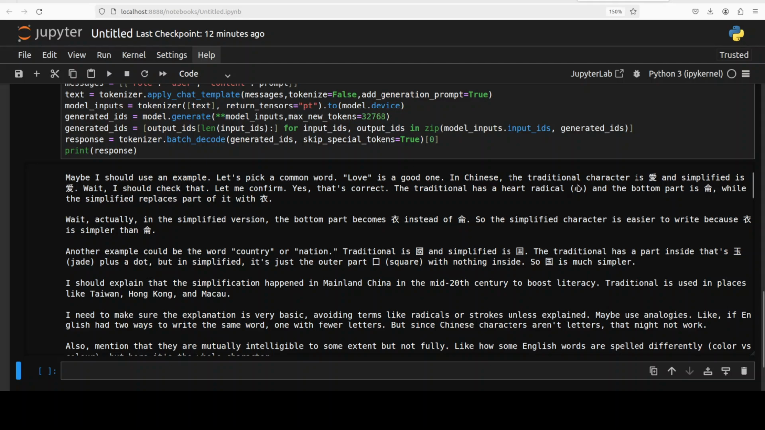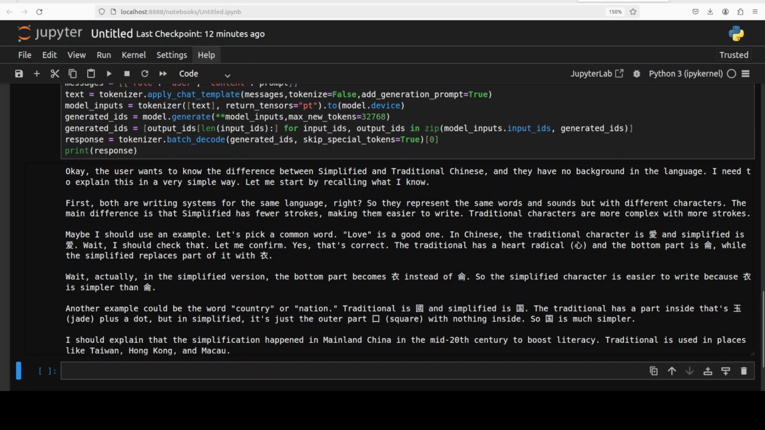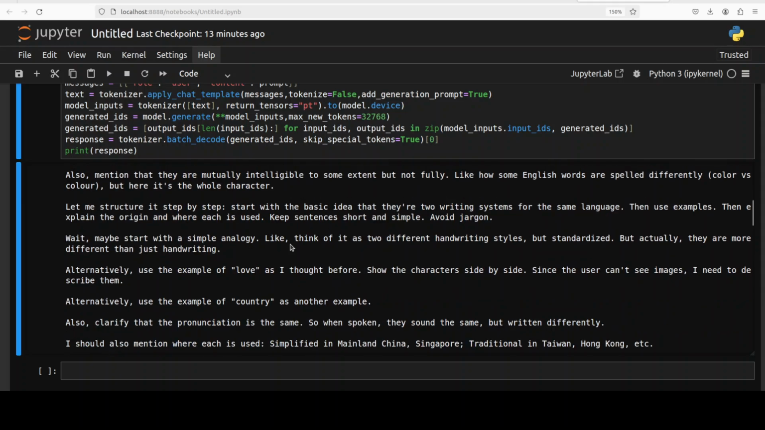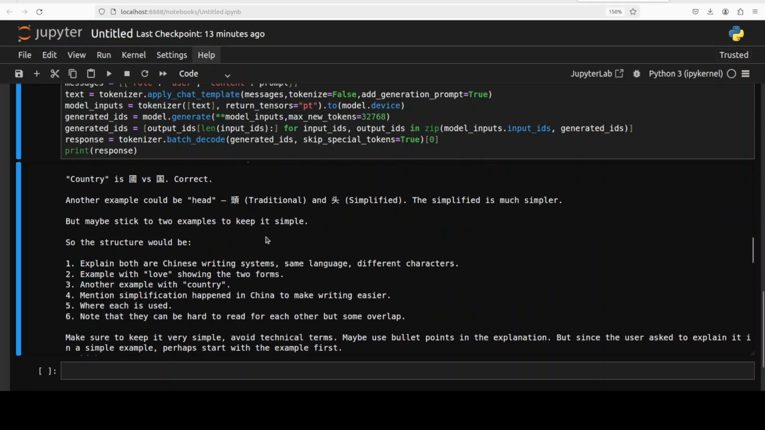So it is talking about understanding the context, what it needs to do, and then it is saying both are writing systems for the same language, so they represent the same words and sound but with different characters. Maybe I should use an example. Let's pick a common word. Love is a good one. In Chinese, the traditional character is this, and simplified is different. Wait, I should check that. So it is again reconfirming if it is producing the correct answer, and then it is checking out another example, and then it is coming up with analogy, alternate solutions.